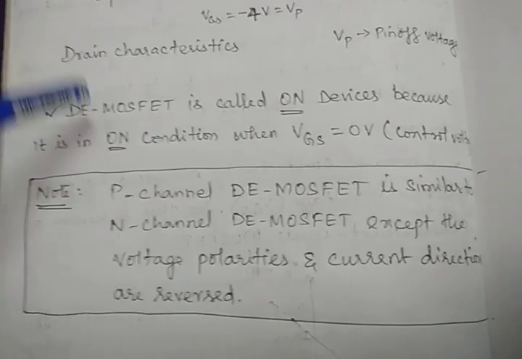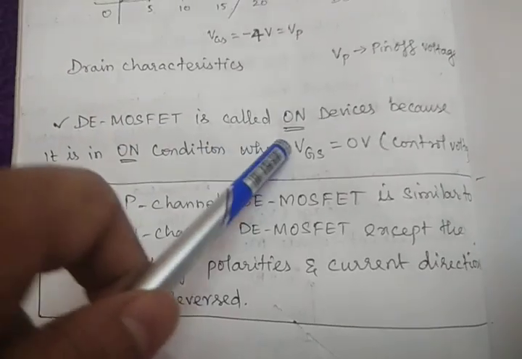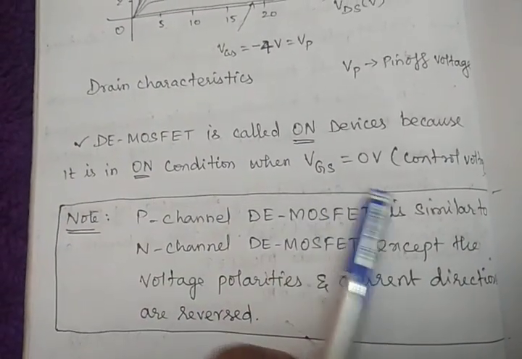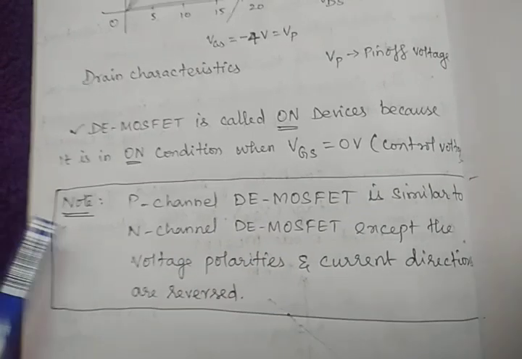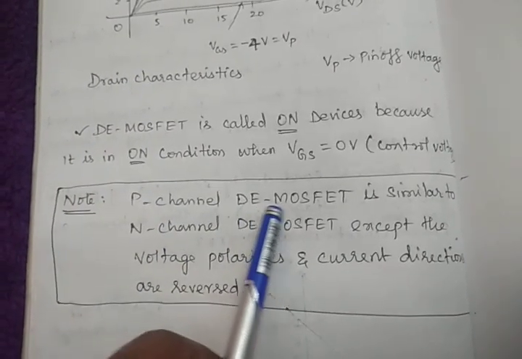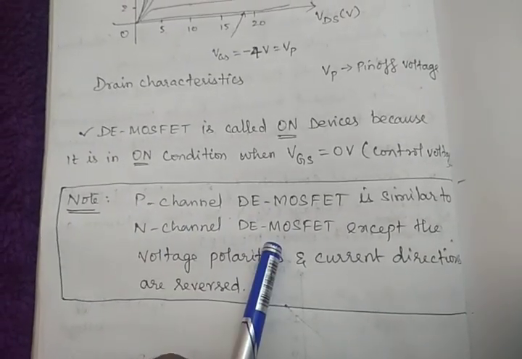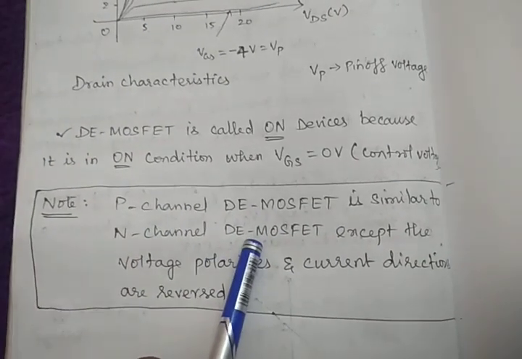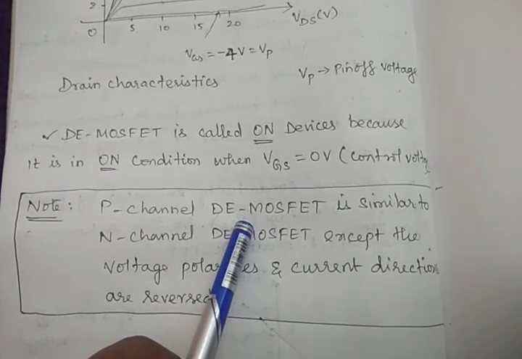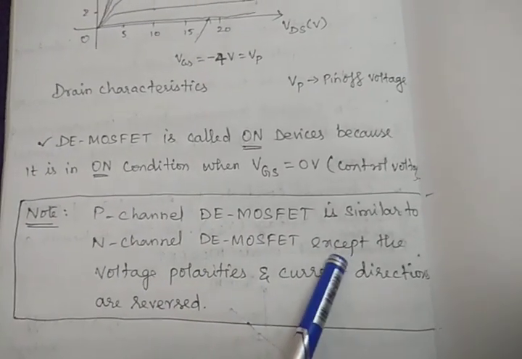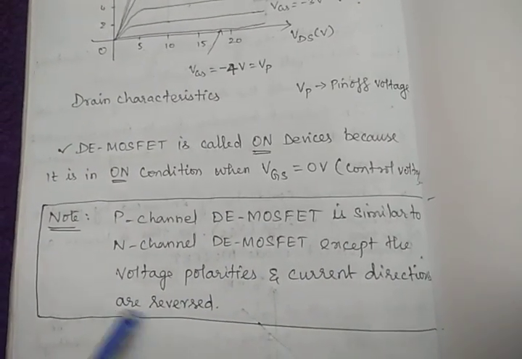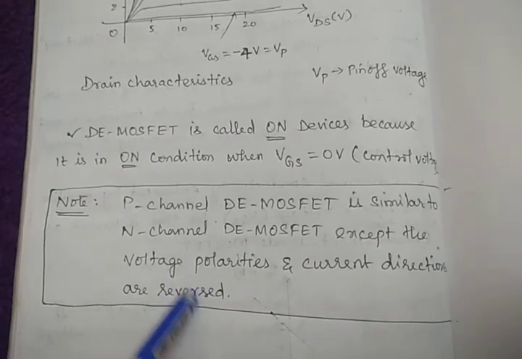And the last point: the DE MOSFET is called an on device because it is in the on condition when VGS is 0. And last, this is your homework. P channel DE MOSFET is similar to N channel DE MOSFET. N channel we have discussed so far. P channel you have to practice, and you have to draw the transfer and drain characteristics and send it to me. Both are the same except the voltage polarities and current directions are reversed, right?